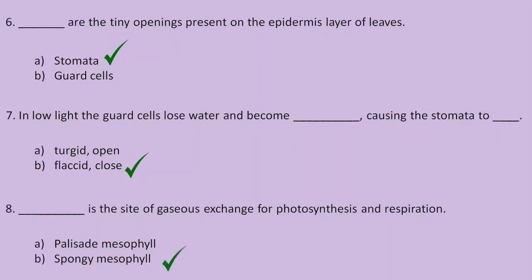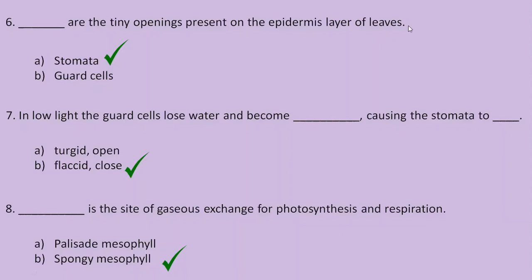Why spongy mesophyll? Because this layer consists of loosely arranged cells of irregular shapes having large intercellular spaces present. And so the diffusion of carbon dioxide and oxygen in and out of the leaf cells becomes very easy because of the presence of the large intercellular spaces among these spongy mesophyll cells. And hence the correct answer over here is option B. Spongy mesophyll is the site of gaseous exchange for photosynthesis and respiration.